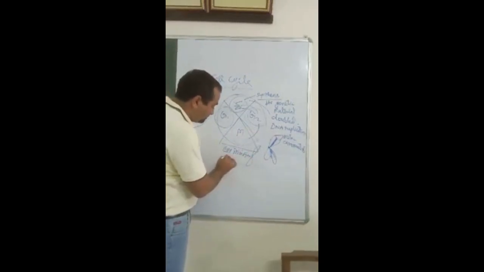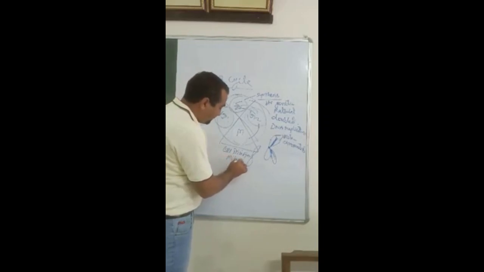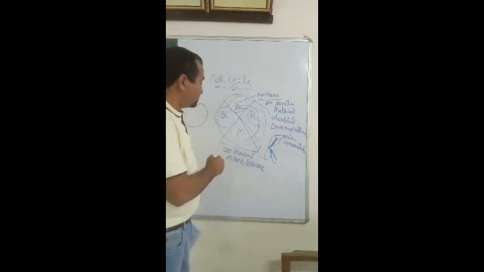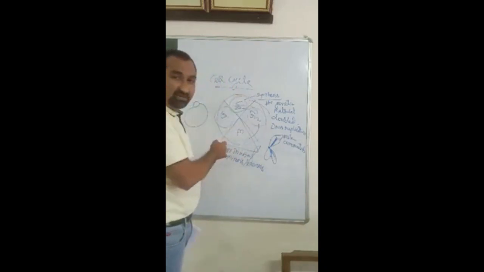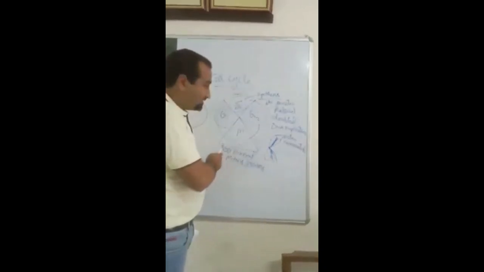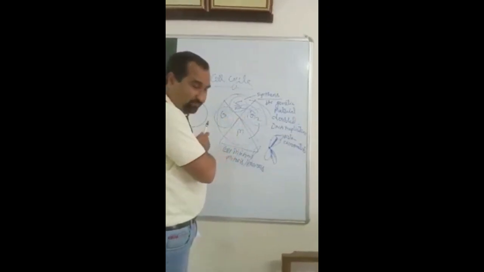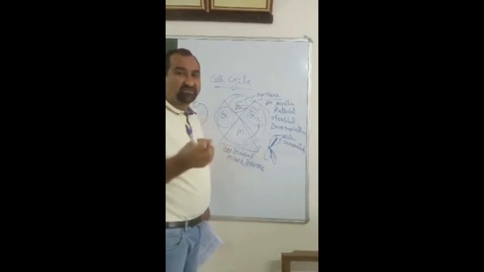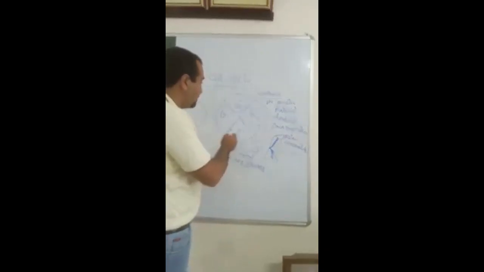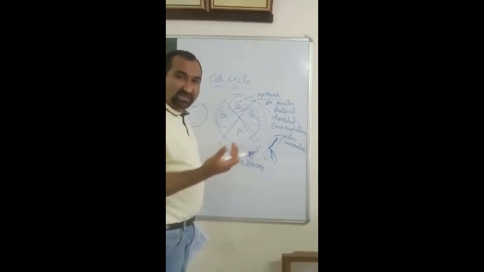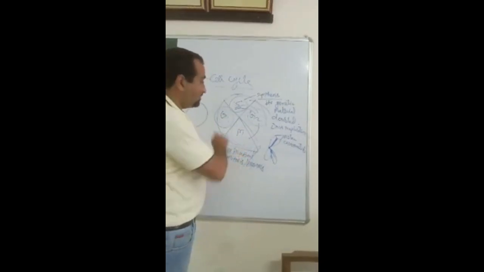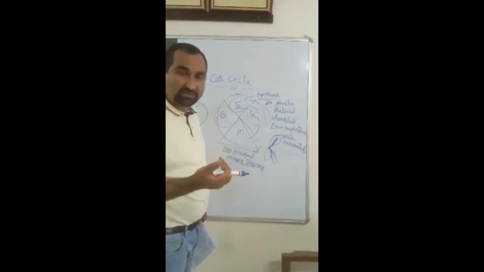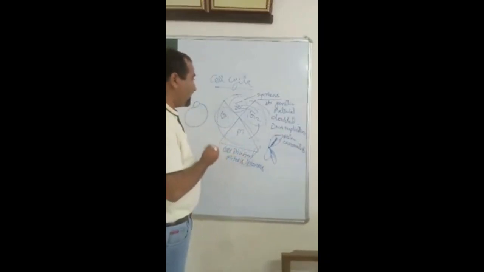And two types of cell division we know, that is mitosis and meiosis. So the cell cycle has four phases: G1, S, G2 and M. M phase is the shortest phase of the cell cycle, and S phase is the longest phase of the cell cycle. A cell cycle takes nearly 18 to 24 hours for its completion.